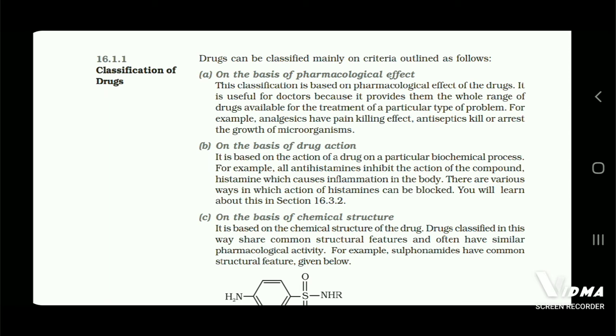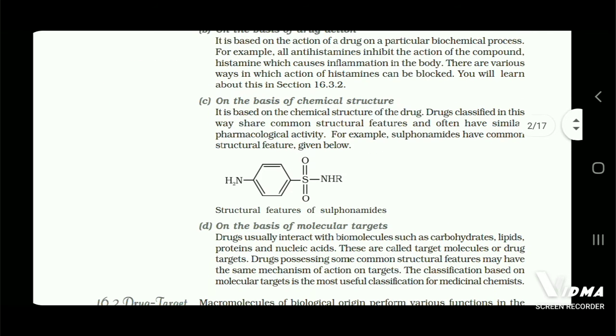You will learn about this in section 16.3.2. C. On the basis of chemical structure. It is based on the chemical structure of the drug. Drugs classified in this way share common structural features and often have similar pharmacological activity. For example, sulfonamides have a common structural feature.